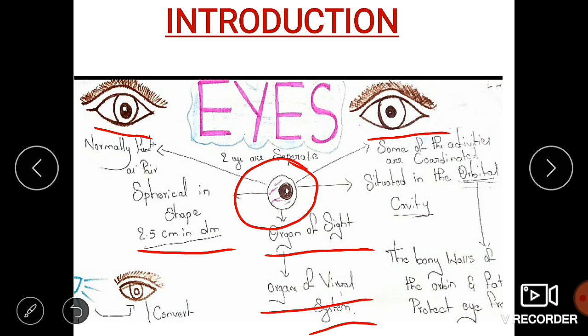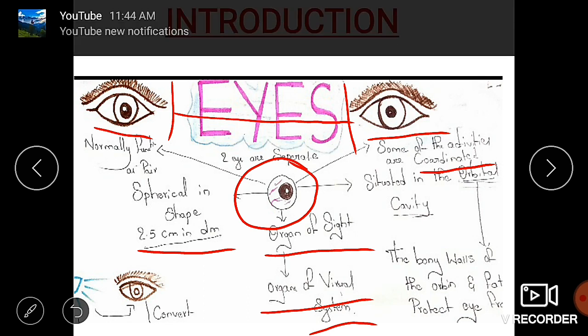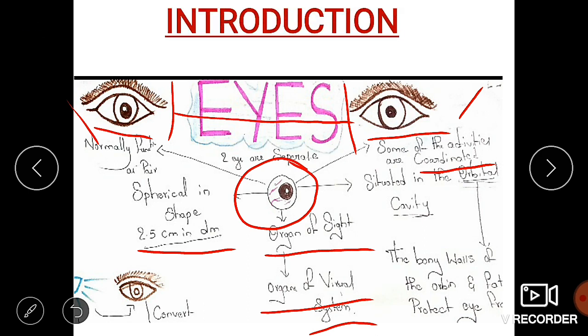Their functions are coordinated with each other. The activities of these two eyes are interlinked, and they normally function in pairs. Even though they are situated in separate portions, they function coordinately.